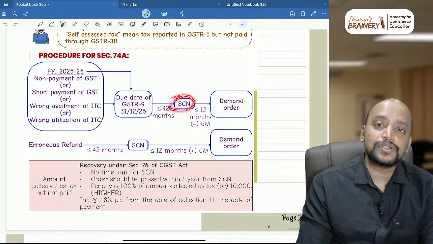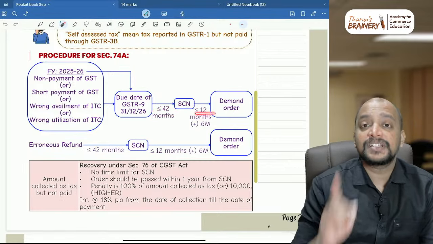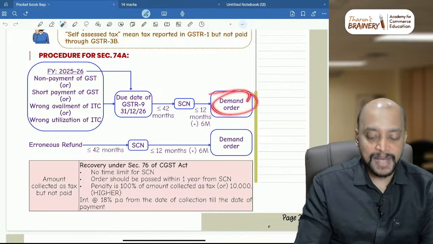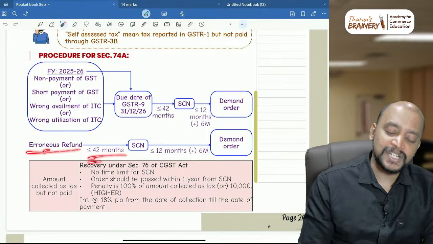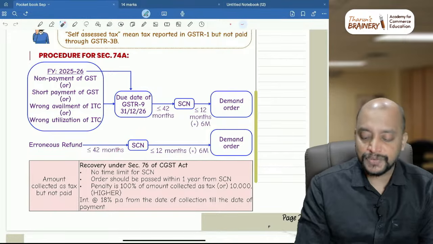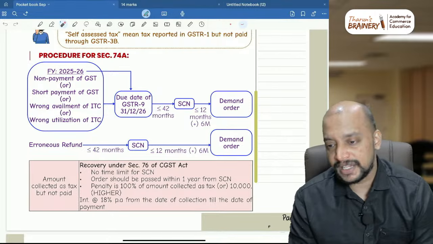So the first show cause notice time limit is 42 months, that is 3.5 years, and thereafter the time limit is 1 year, but it can be extended for a further period of 6 months. They can pass a demand order. Whereas in case of erroneous refund, within 42 months from the date of erroneous refund, they can give a show cause notice, and thereafter within 12 months plus 6 months they can pass a demand order. This is about 74A that you need to keep in mind.